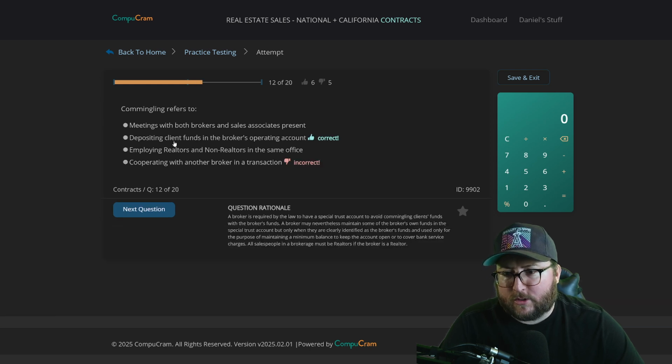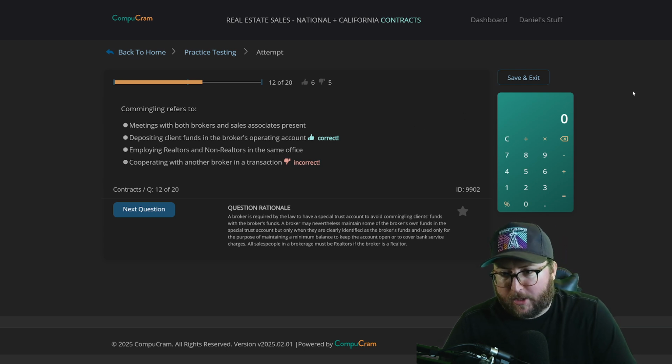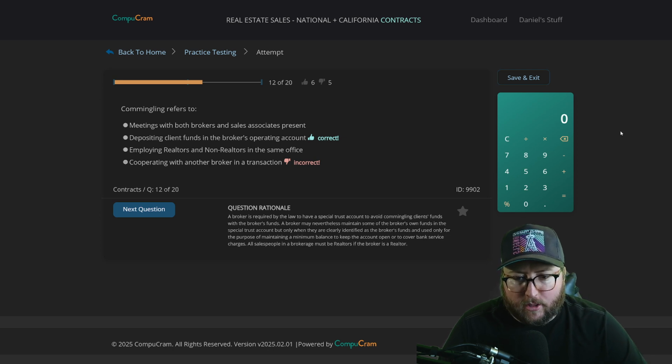Incorrect. So this is what I originally thought, and I doubted myself. Depositing client funds in the broker's operating account is commingling. A broker is required by law to have a special trust account to avoid commingling clients' funds with the broker's funds. A broker may nevertheless maintain some of the broker's own funds in the special trust account, but only when they are clearly identified as the broker's funds and used for the purpose of maintaining a minimum balance to keep the account open or to cover bank service charges. All salespeople in a brokerage must be realtors if the broker is a realtor.